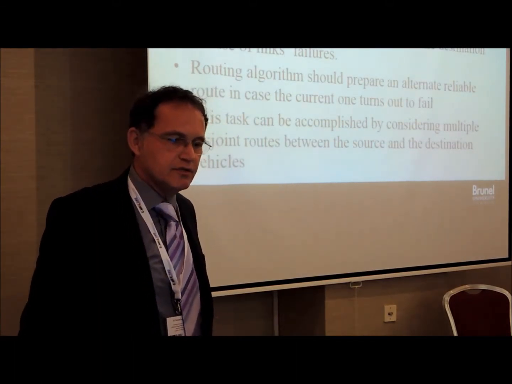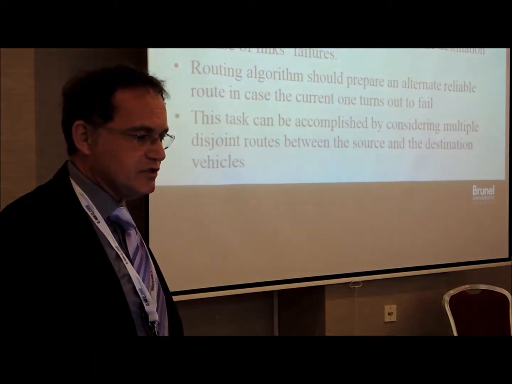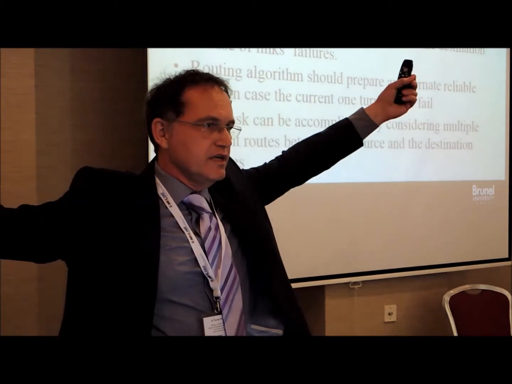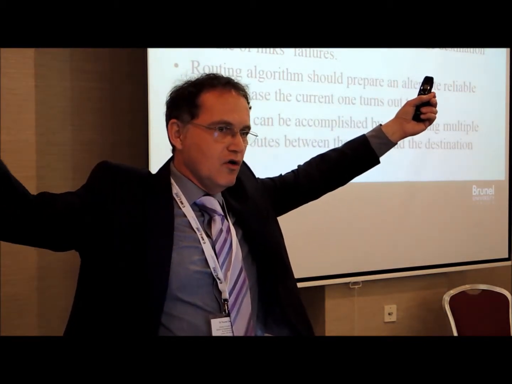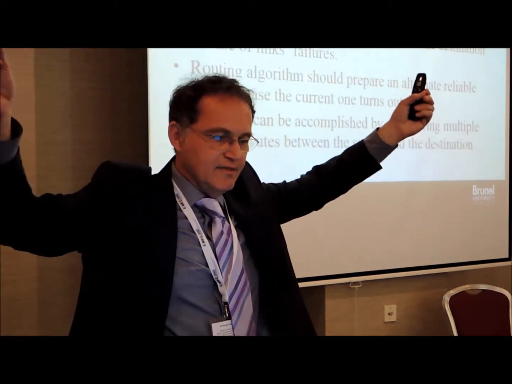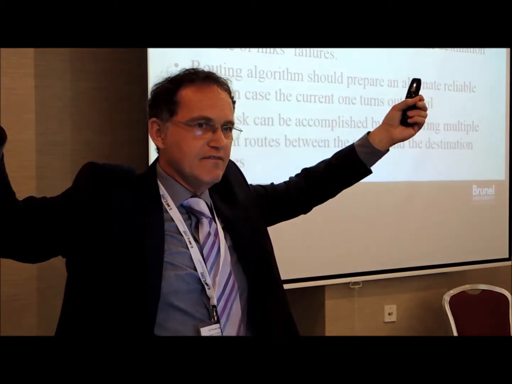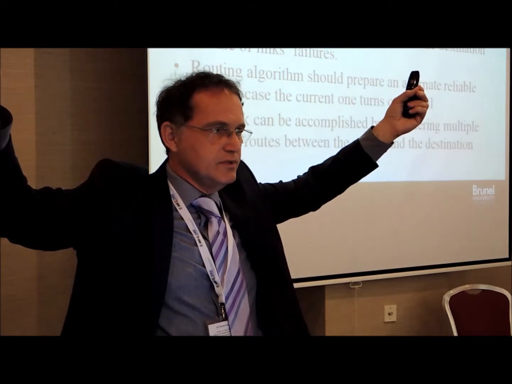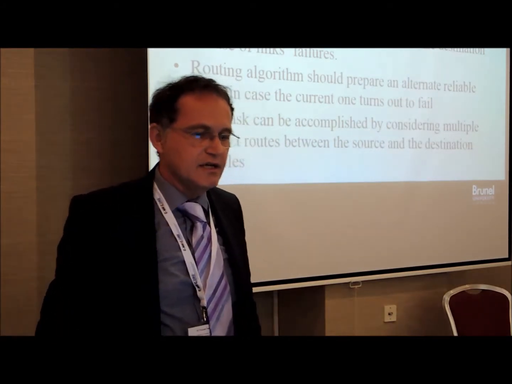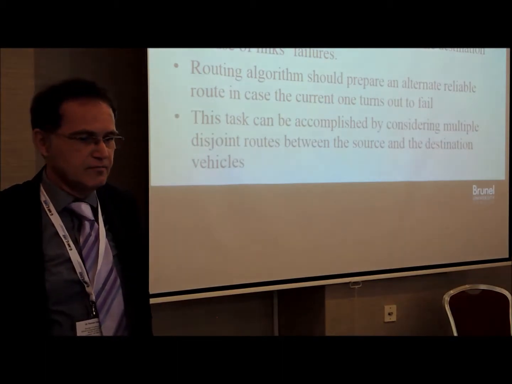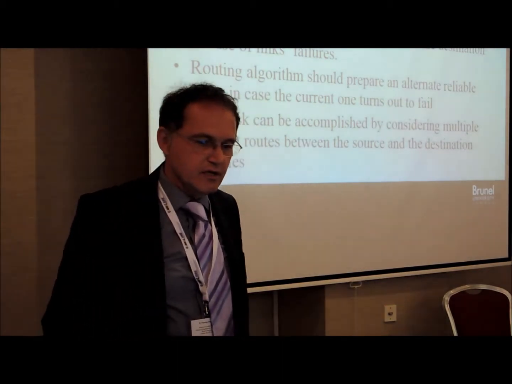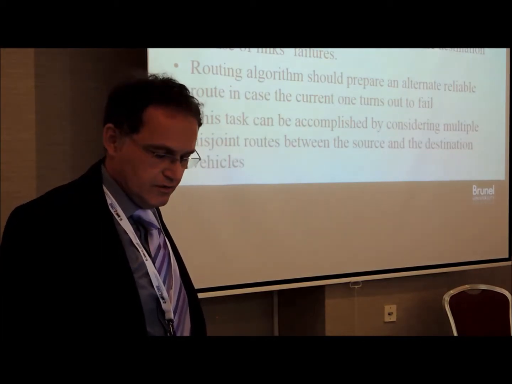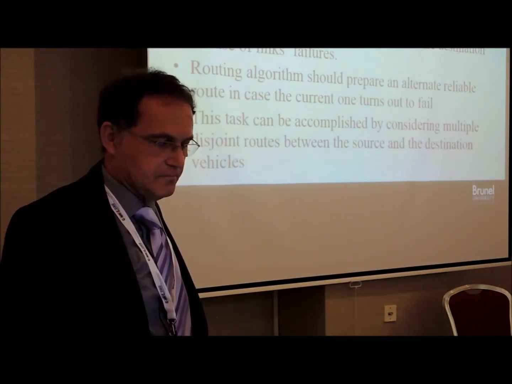Now, resolution is about the actions needed to acquire a route between a vehicle sending to another vehicle, where the communication hops between vehicles in the event that a particular link fails. Okay? So trying to get two vehicles to talk to each other. What happens when a particular link fails? You need an alternative route available. And this task can be accomplished by considering multiple disjoint routes between the two vehicles, the source and the destination.